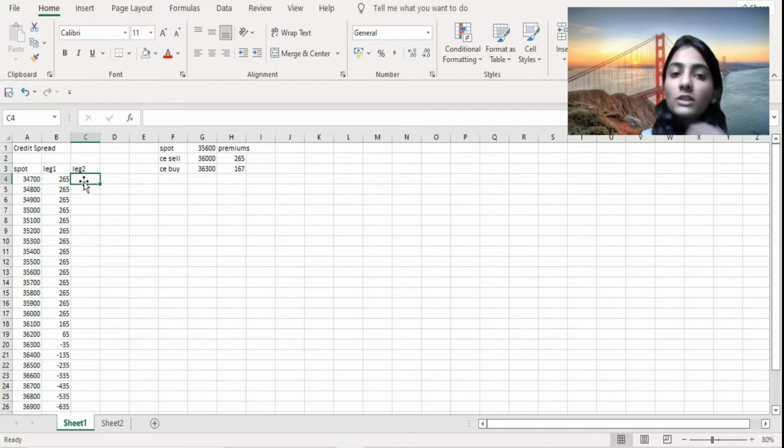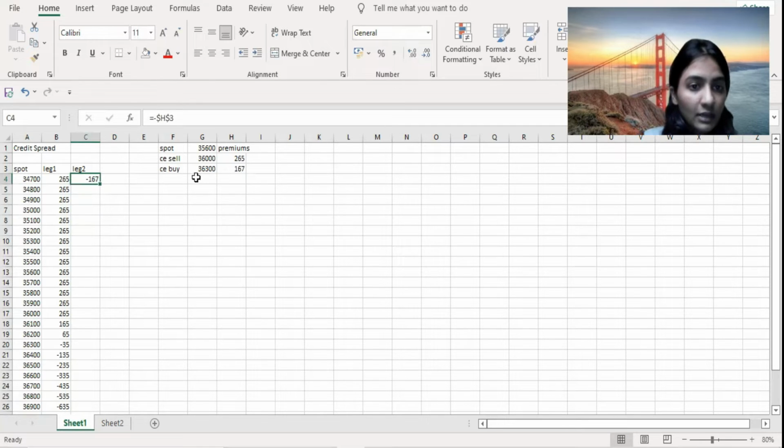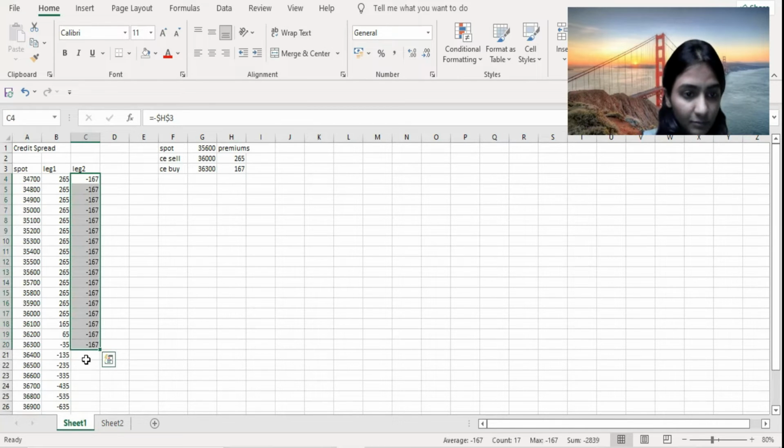So for leg two, we have taken the call that we have bought. Your losses would be capped at the premium, which is 167. So over here, I can take this amount, and I can freeze this amount. The loss that you would be incurring is the premium, and this is still part of 36,300. So I can bring this down to 36,300.